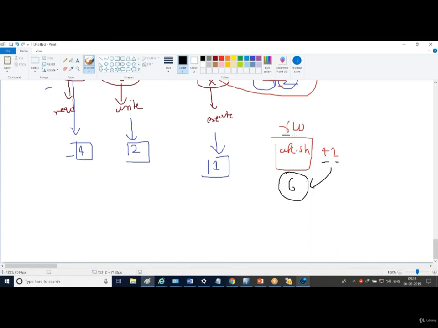So either it is written RW, meaning read write, or it is written 4 2, read write, or it is written 6 also. You should break the 6 into 4 and 2, like that. So it's read write. If somebody writes that abc.sh is a file and somebody writes 7, what is the file permission? Immediately you should understand 7 will definitely be a combination of 4, 2, and 1.